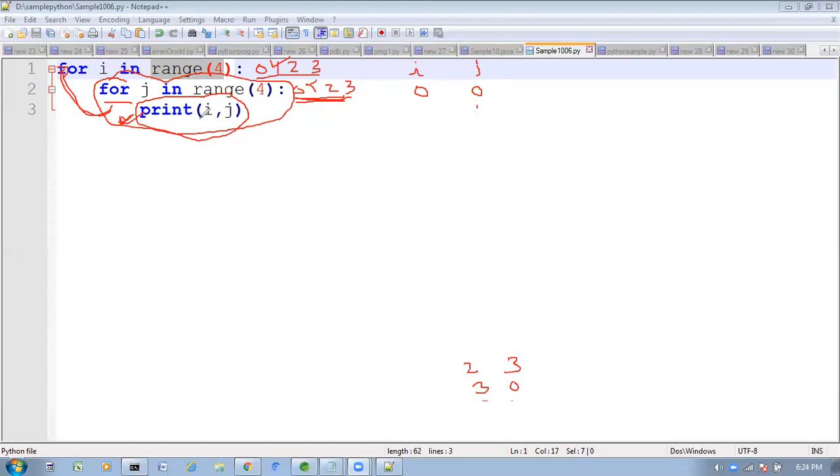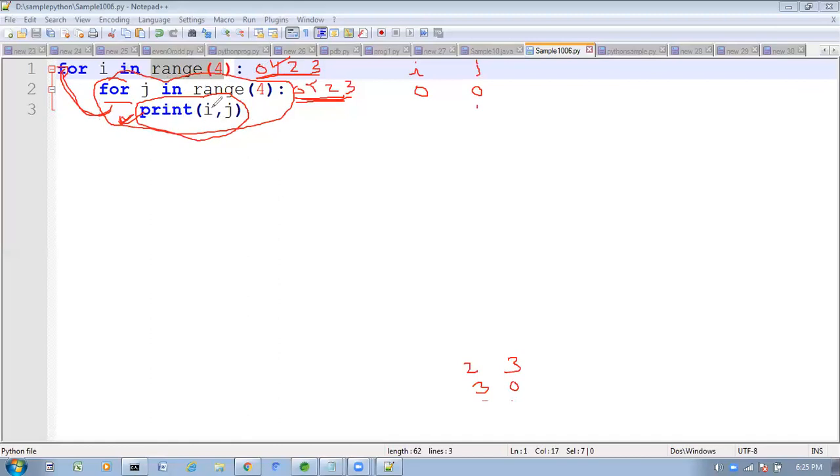Total, how many number of times is this for loop executing? Inner for loop, how many number of times is the inner for loop executing? 16 times. Total, the inner for loop is executing 16 times. See, for each element, here we have 4 elements. For each element, this inner for loop will execute.